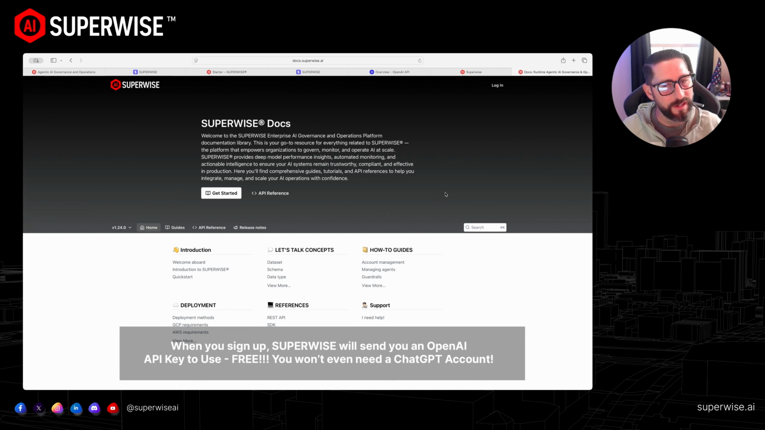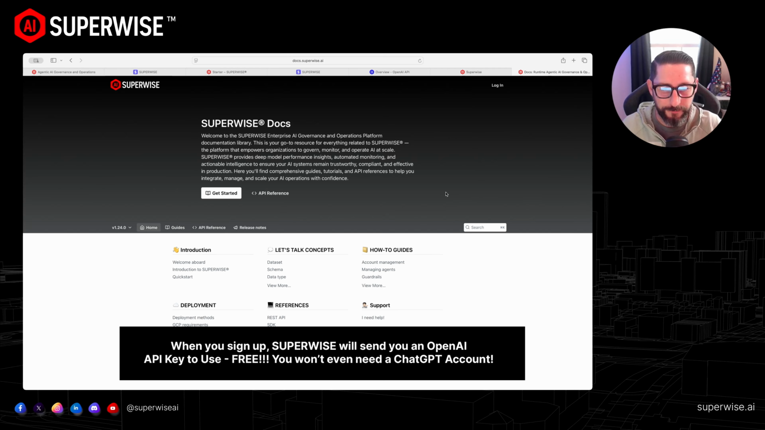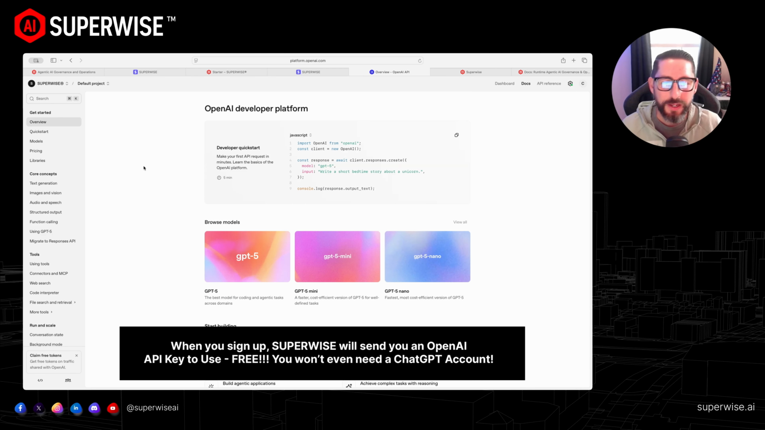Now, there is one caveat with the no credit card required. You will need an OpenAI platform account or a premium ChatGPT subscription, and your credit card will need to be inputted into that system. So the first thing we're going to do is we're going to head over to platform.openai.com. You're going to sign in with your premium account.